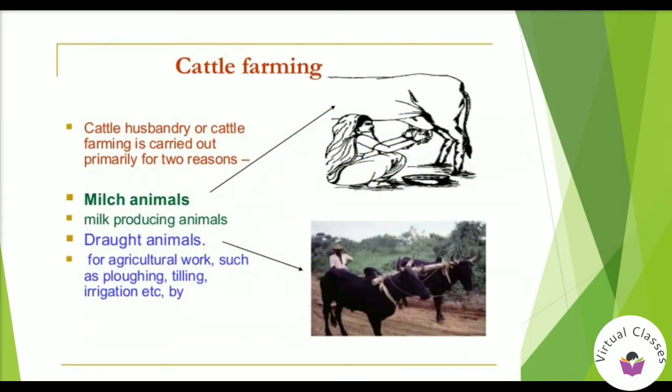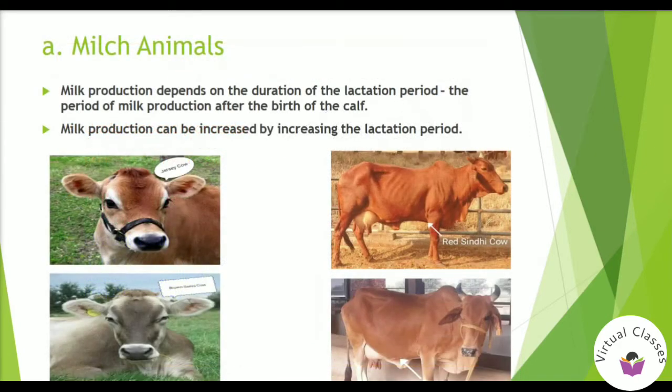Now, cattle farming involves two types of animals, one group for food requirements like in the dairy industry and another for labor purposes which are called draft animals. The animals under the first category, which are milk producing animals, are called milch animals, and the draft animals are used for agricultural work such as plowing, tilling, irrigation, etc. Let's study about the milch animals now.